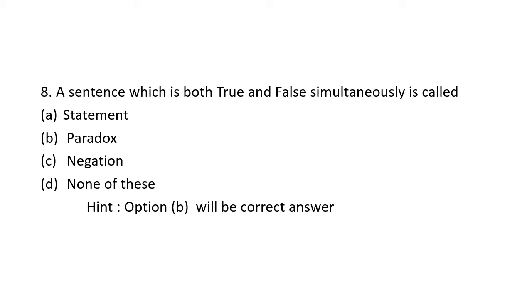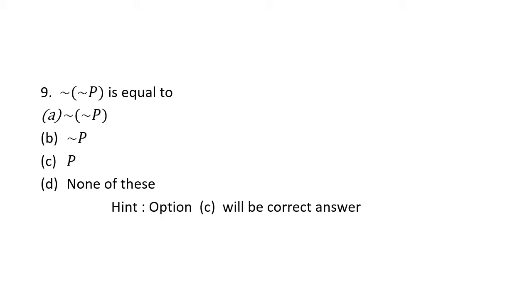We'll move on to question number 9, so that we can learn some more questions. In question number 9, look at the interesting part. What is the new notation? It is nothing but negation. If P is a certain statement, negation of P or not P is the opposite. I will go to college. Its negation is I will not go to college. Again, what is the negation of I will not go to college? I will go to college.